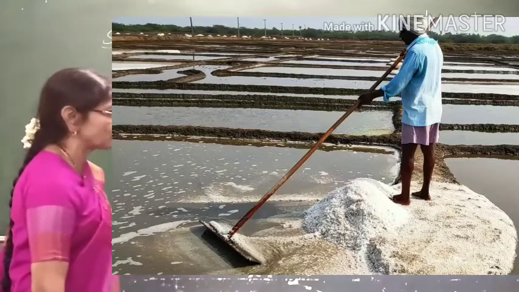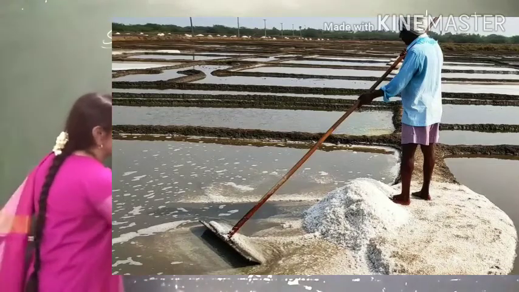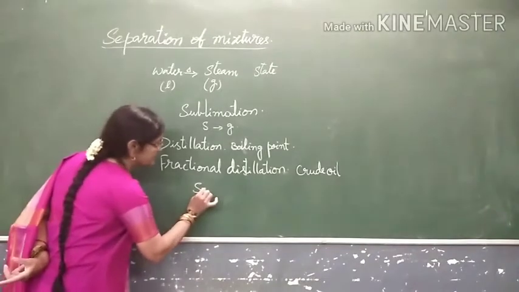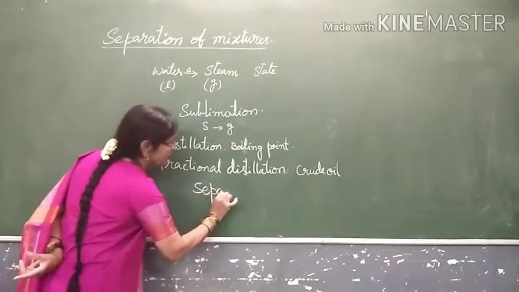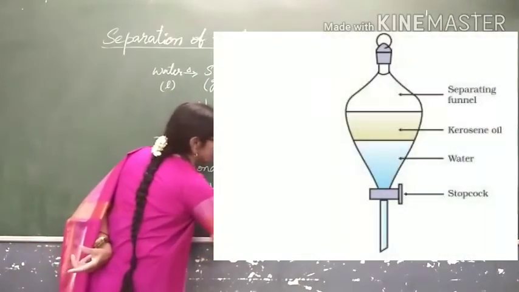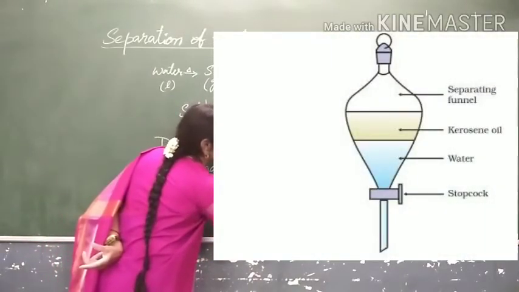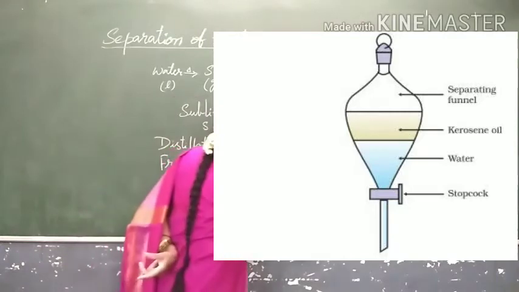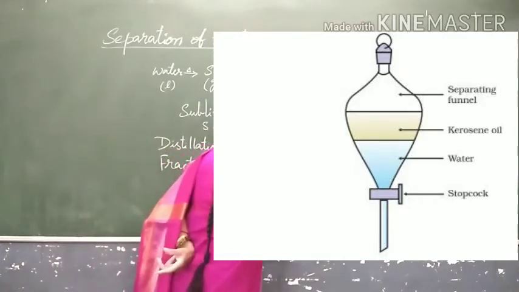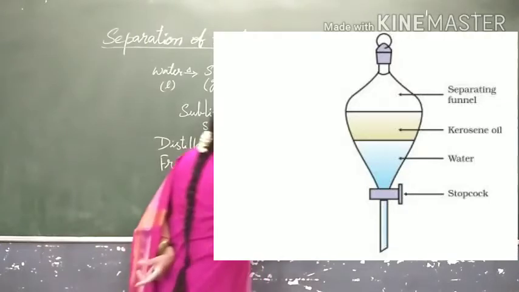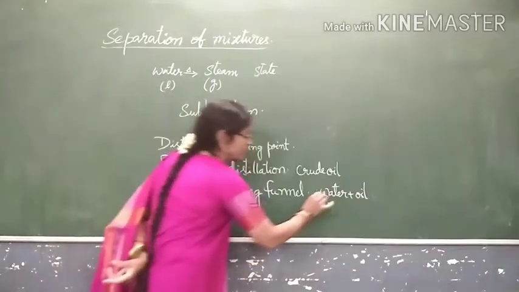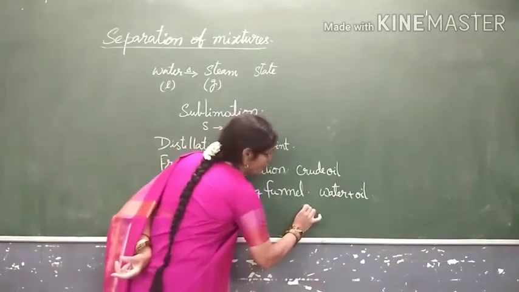If it is not dissolved, for example, oil and water. When oil and water are mixed, you will be using a separating funnel. By using the separating funnel, water and oil are separated. Now, only dissolution. If it is not dissolved, water and kerosene will not mix, no. So this is when it is not soluble.